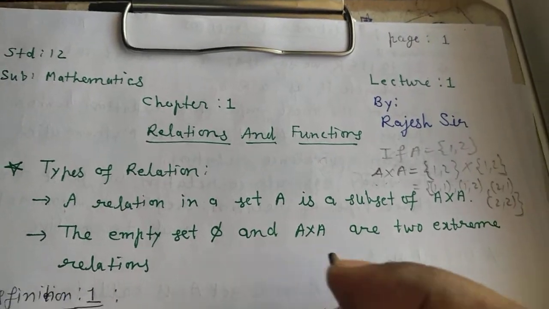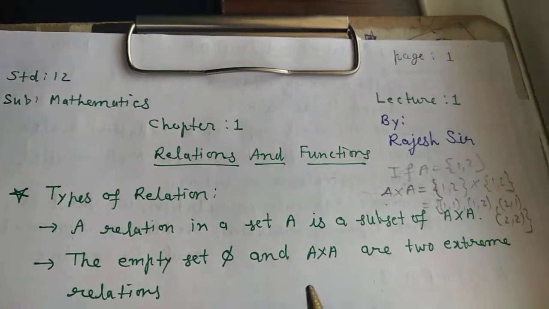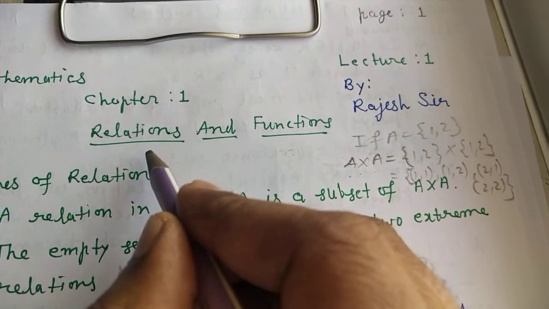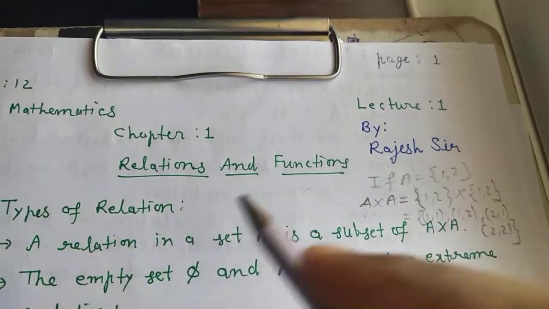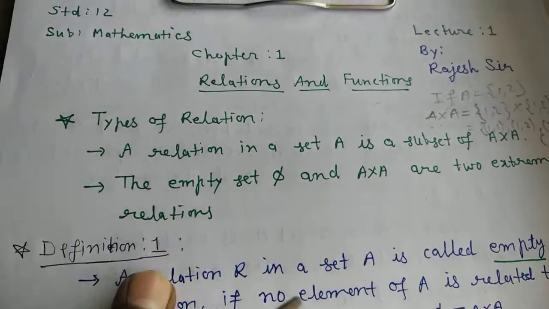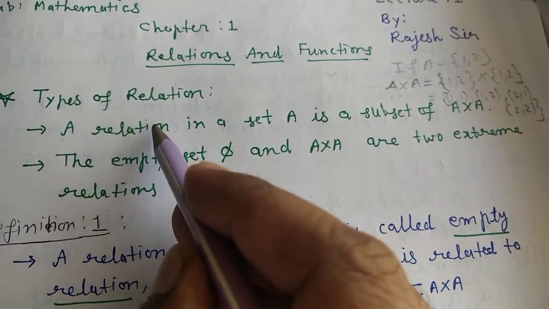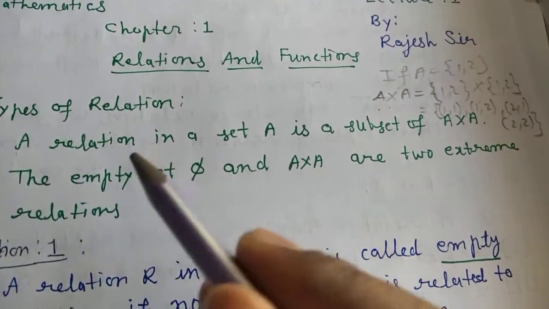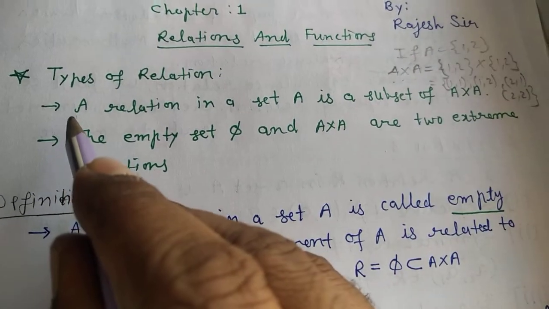Yes, so we are going to start here. This is chapter 1, relations and functions. The very first point in this chapter is types of relation. In that we have to understand what a relation is. So it is the first point here.